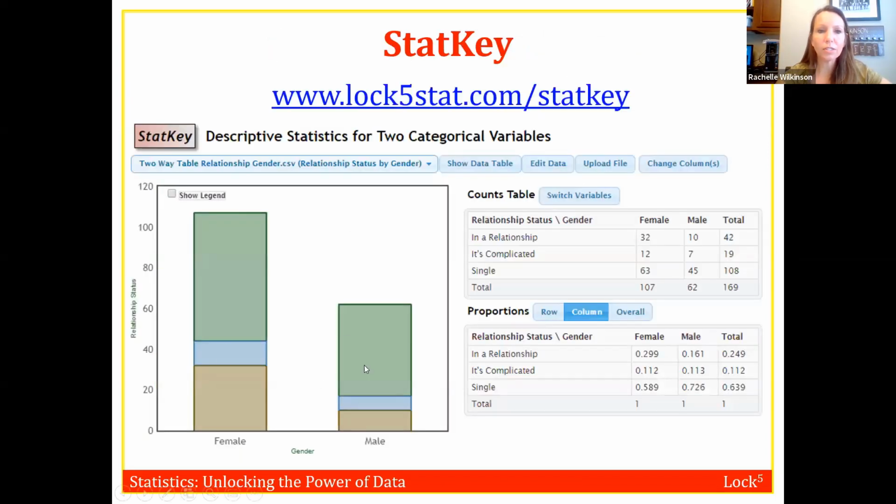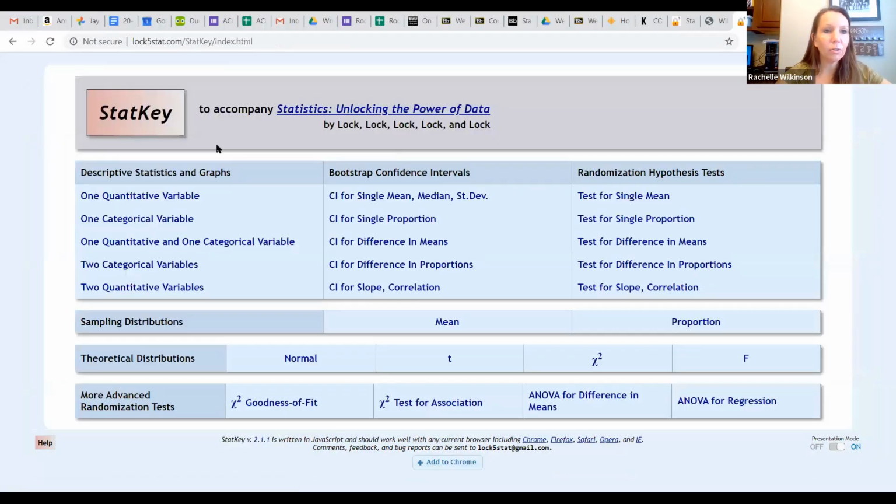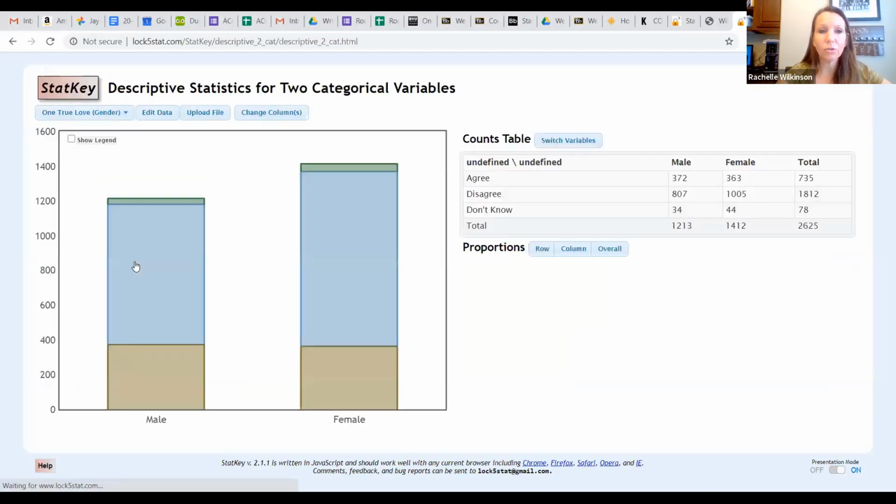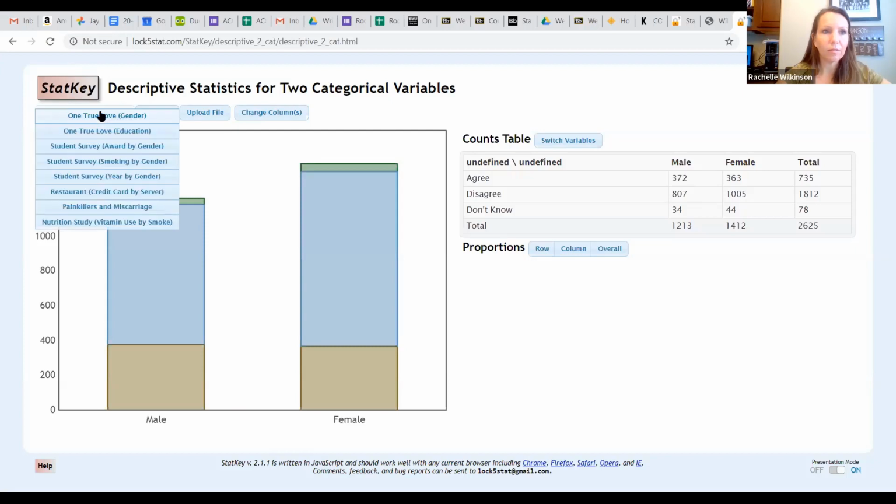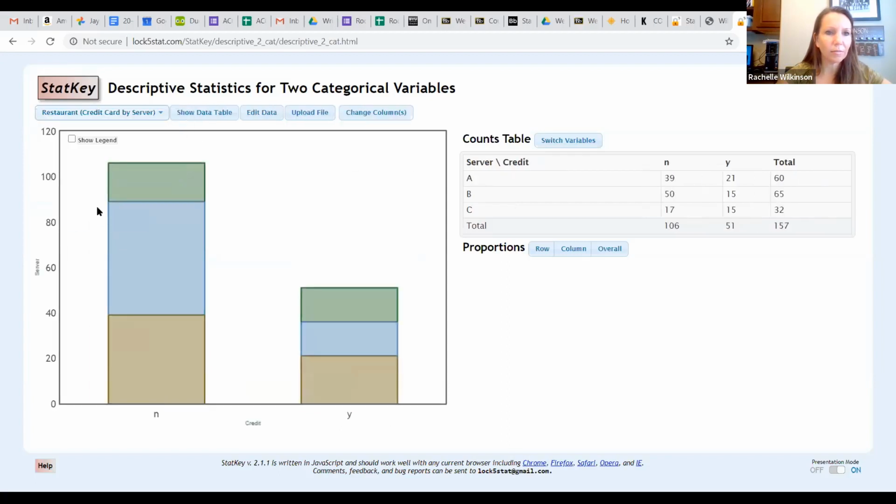So here's what those stacked or segmented bar charts would look like inside of StatKey. All right, and in StatKey, I'll flip over there real quick. If I go back to my main menu here where it says descriptive statistics and graphs, now I'm looking at 2 categorical variables. So you can see that if I click on 2 categorical variables, then you could get the graphs here. I don't think this one is in here. So you can look at some of the other ones and see the options you get there. That's how you would make it.